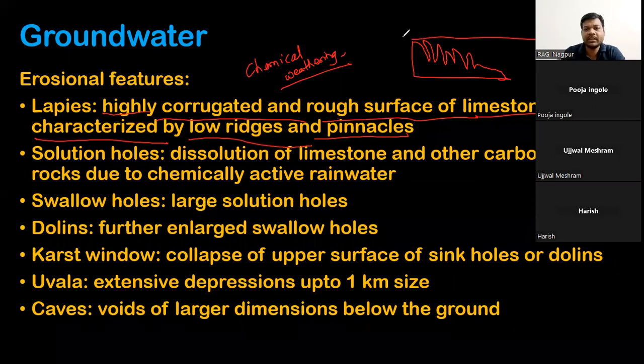In limestone, if rough, corrugated surfaces are there, characterized by low ridges and grooves, these will be called lapies.